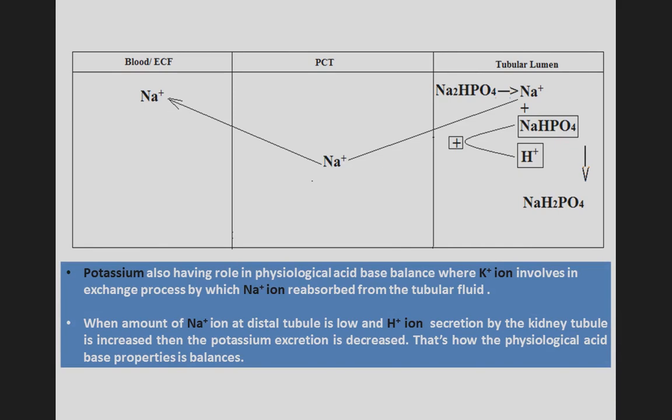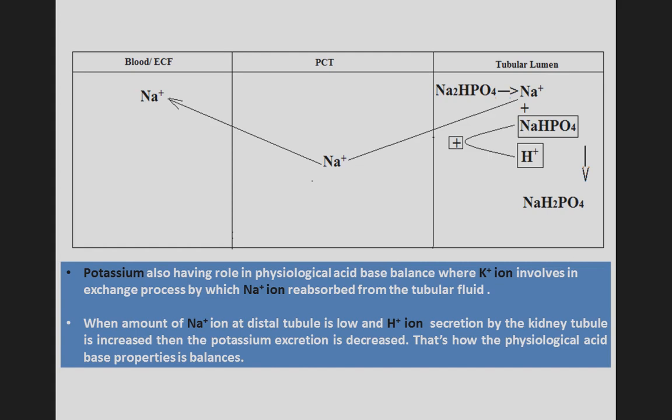Another thing is that potassium also has a role in physiological acid-base balance, where potassium ion is involved in an exchange process by which sodium ion is reabsorbed from the tubular fluid. When the amount of sodium ion at the distal tubule is low and hydrogen ion secretion by the kidney tubule is increased, then the potassium excretion is decreased. That's how the physiological acid-base balance is maintained.